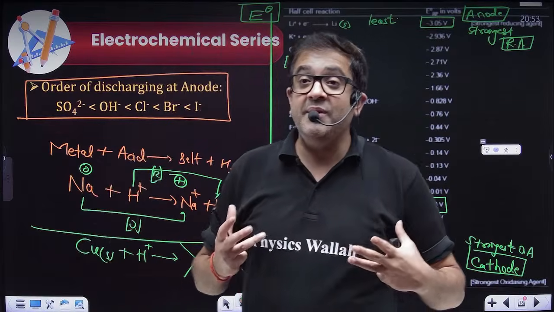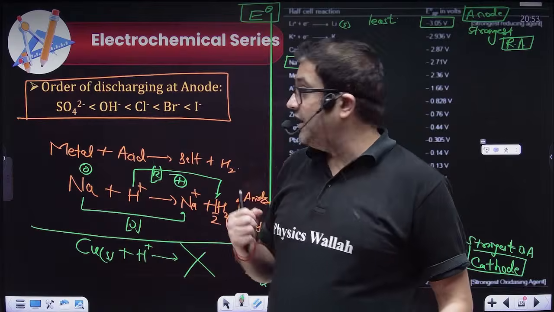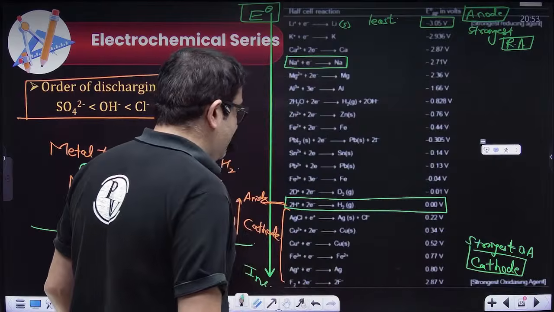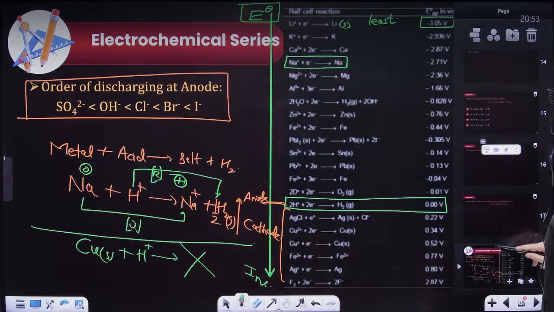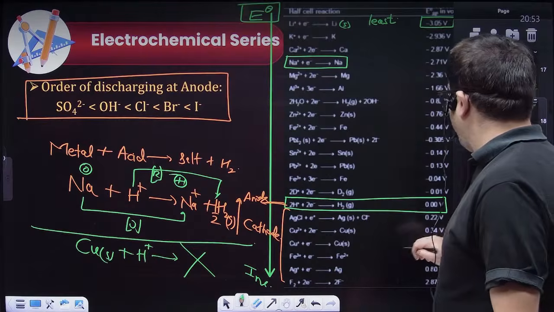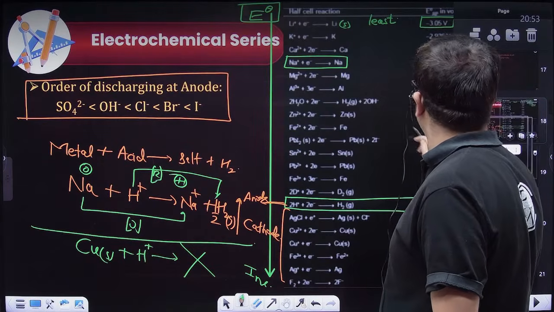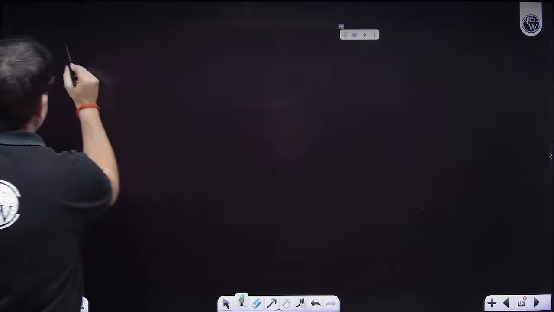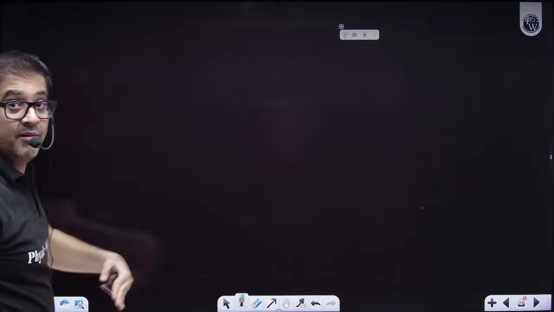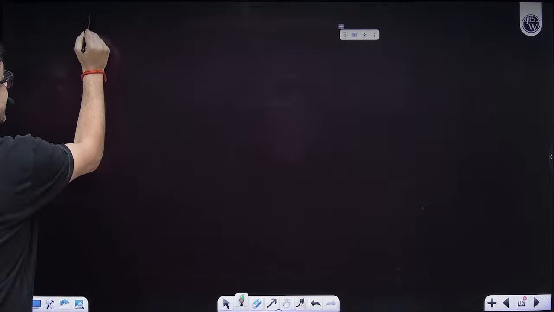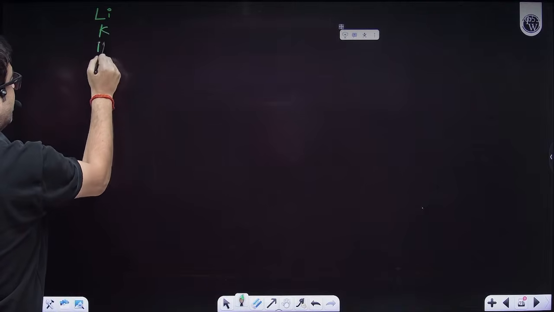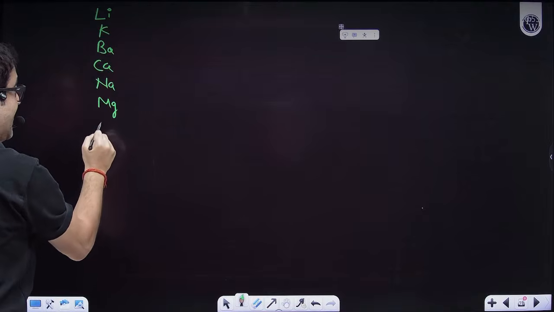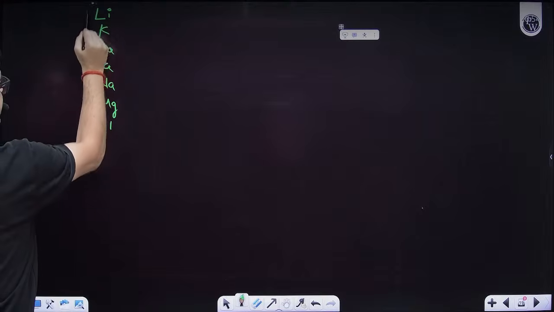Now, sir, can you give me a rhyme for these less reactive metals? Yes, sir, definitely. Although that rhyme you generally do not require, I am giving you a rhyme to memorize, because for some good questions sometimes it is required. Let me write that rhyme from the top, reactive metal first. It is: Li ka pa ka na magal, act like a Bihari. So Li ka ba is my first rhyme.